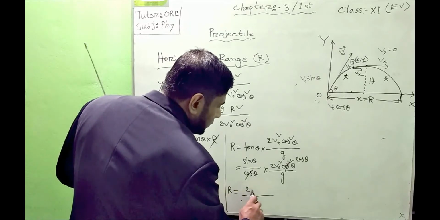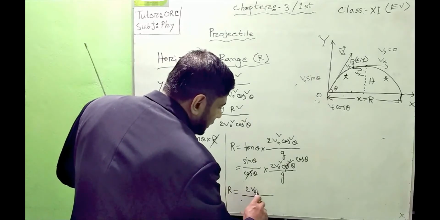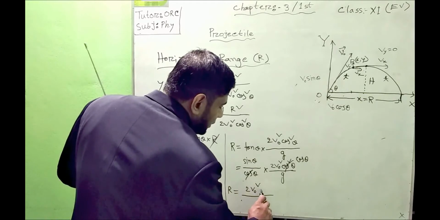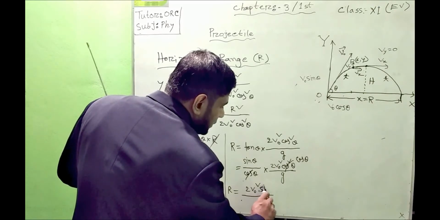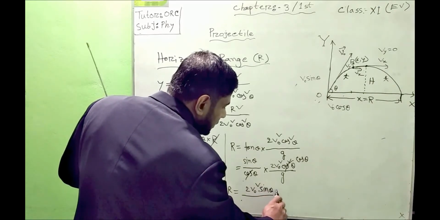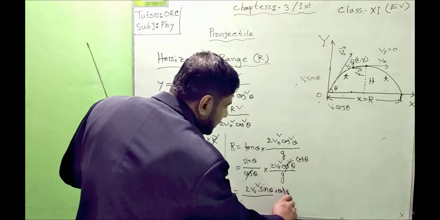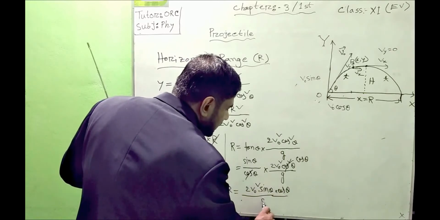R equals 2 v naught square sin theta into cos theta by g.